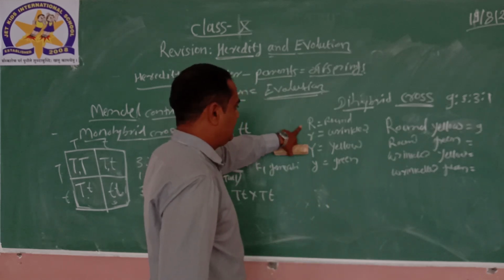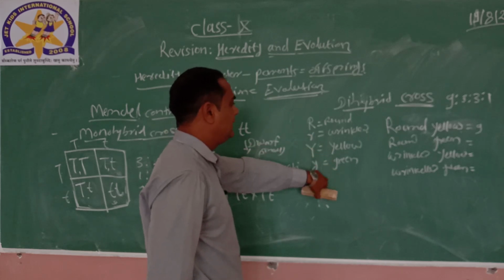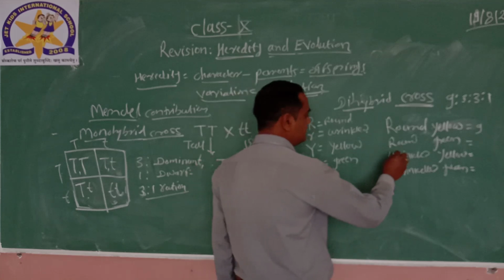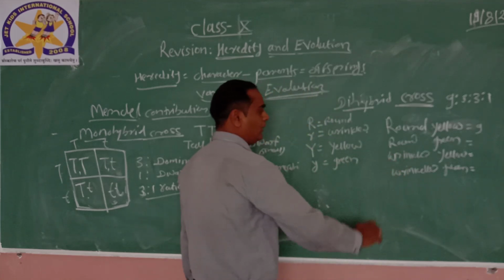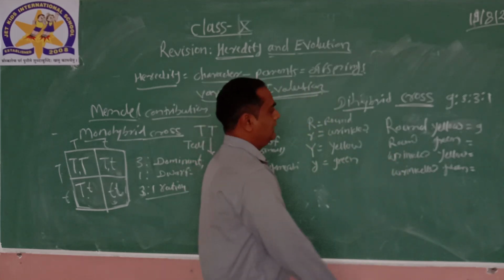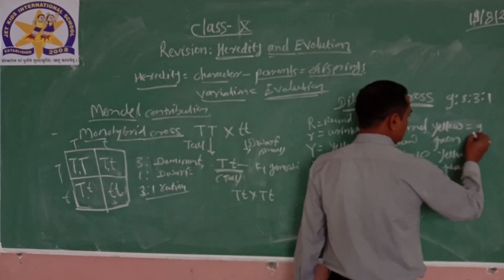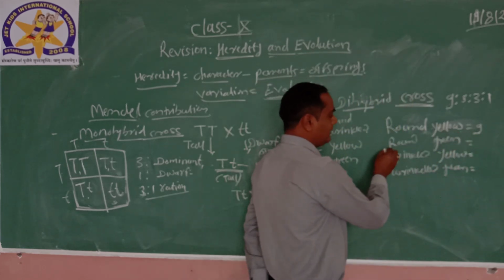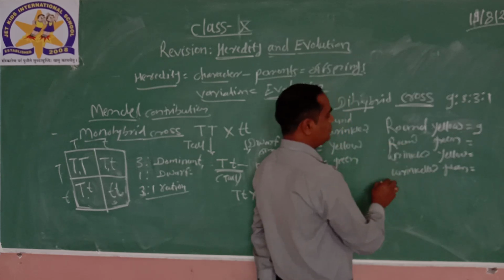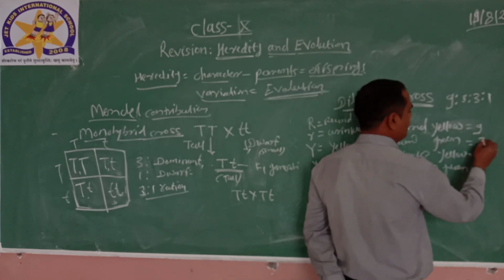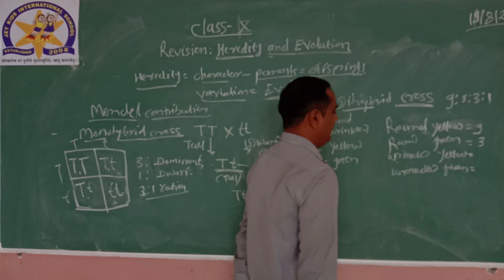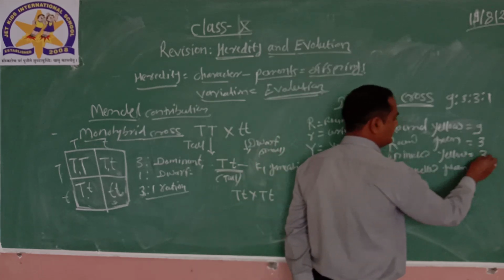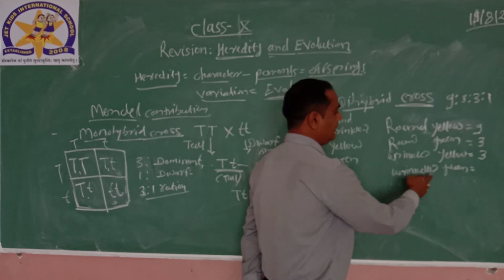When he crossed after the F1 generation, he observed 9 plants showing round yellow, 3 showing round green, 3 showing wrinkled yellow, and lastly wrinkled green.